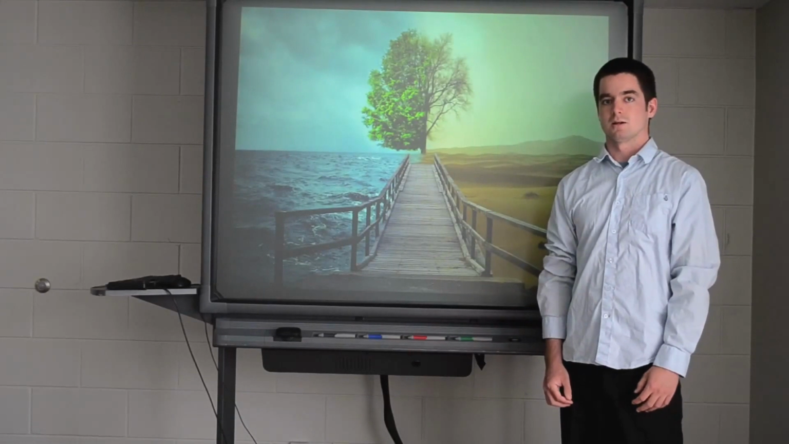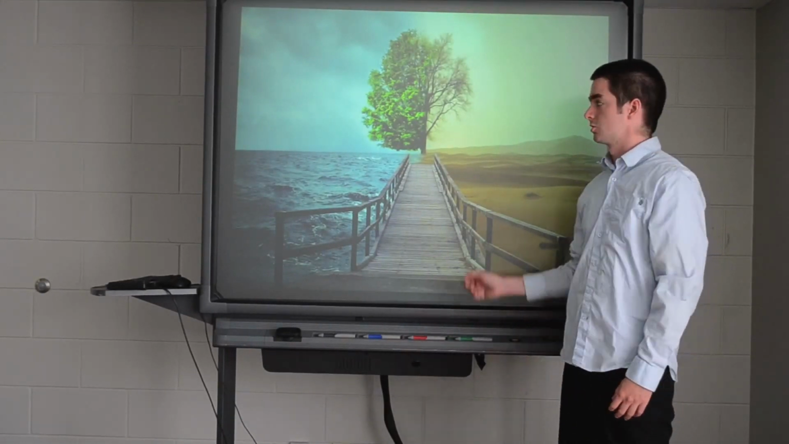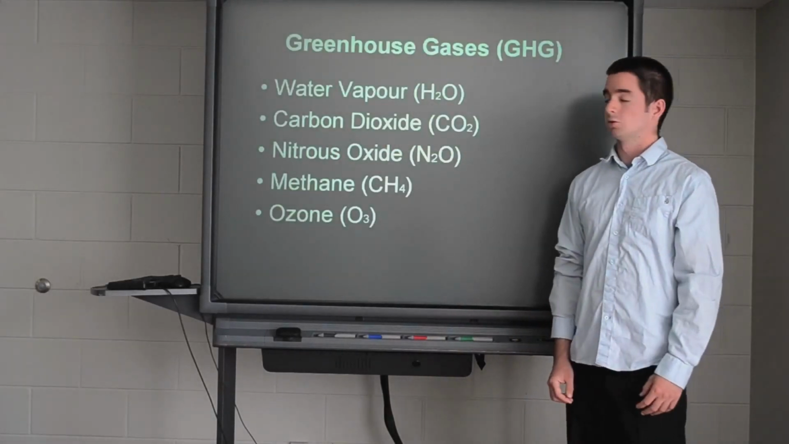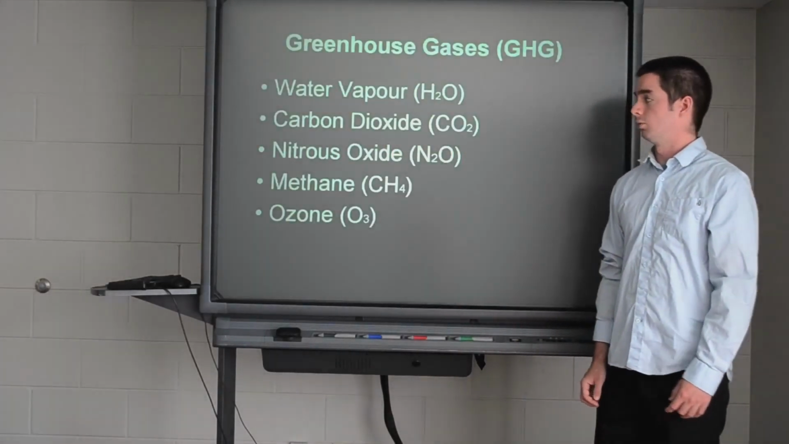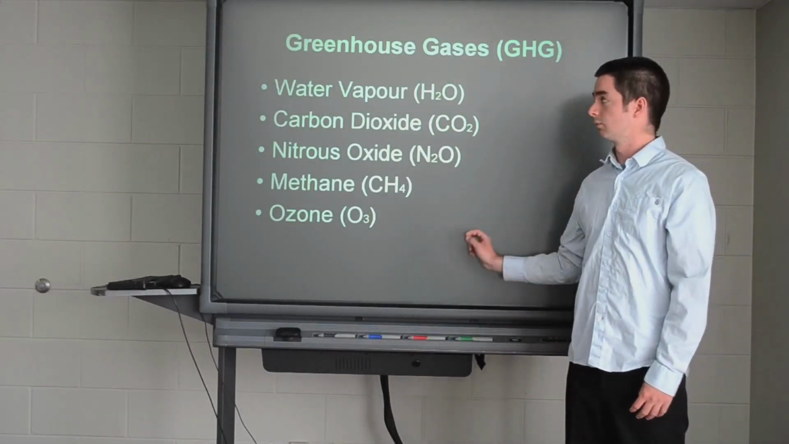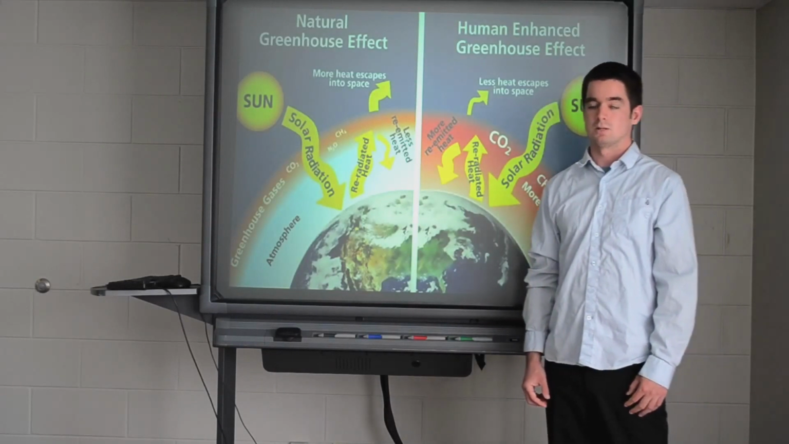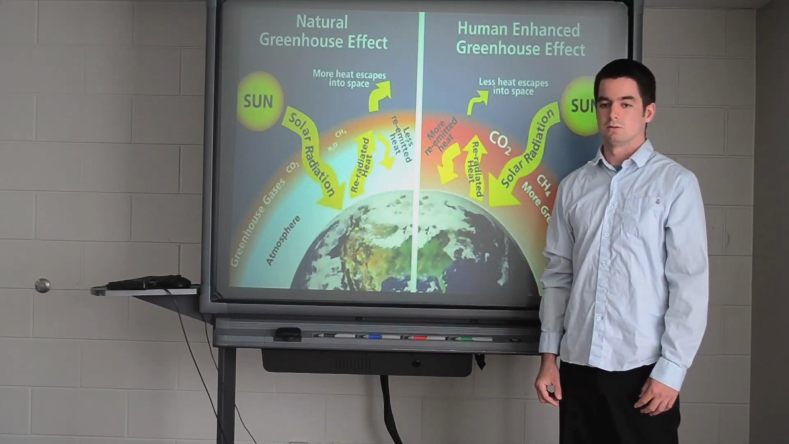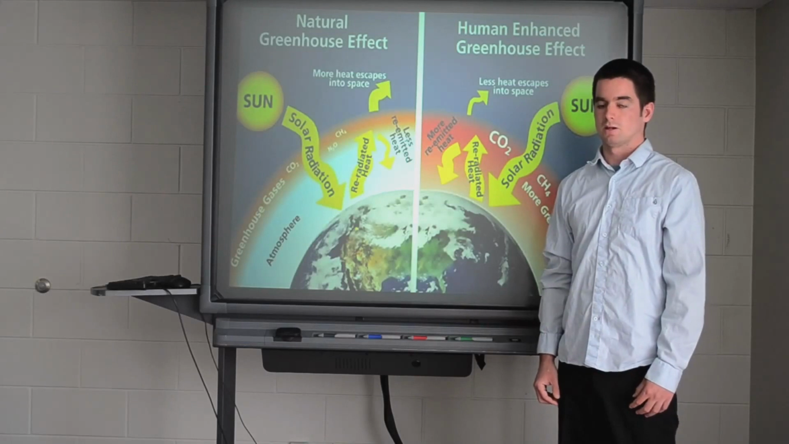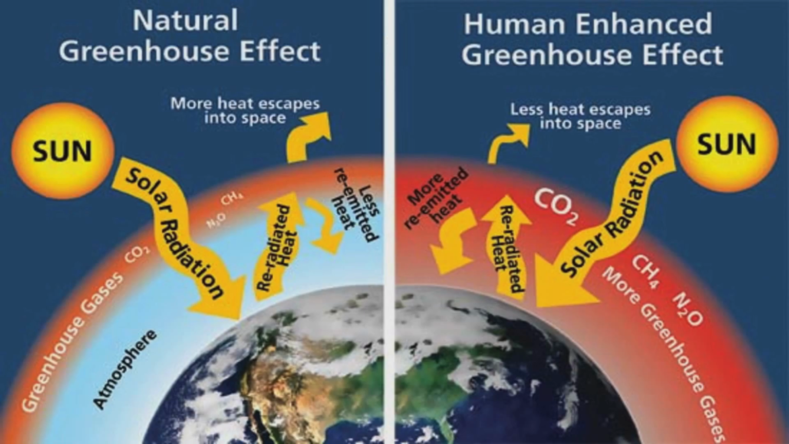Greenhouse gases are gases that contribute to the greenhouse effect by absorbing infrared radiation. The main greenhouse gases are water vapor, carbon dioxide, nitrous oxide, methane, and ozone. The greenhouse effect is the natural process that keeps the Earth warm. Without it, the Earth would be unable to retain enough heat to sustain life. The Earth traps infrared energy from the sun that reaches the surface, which would normally escape into space.